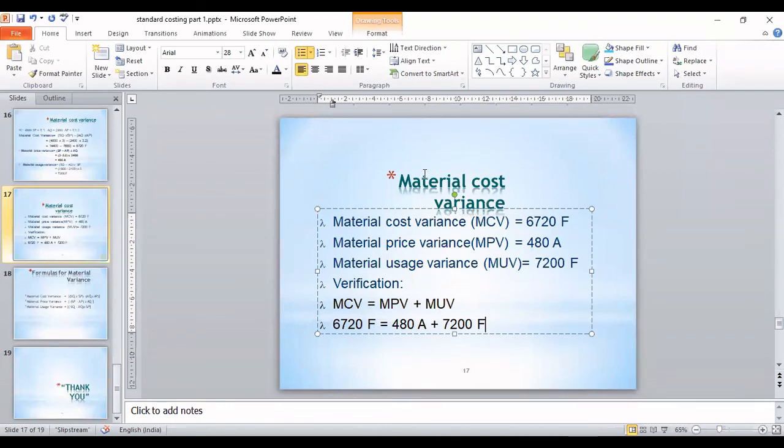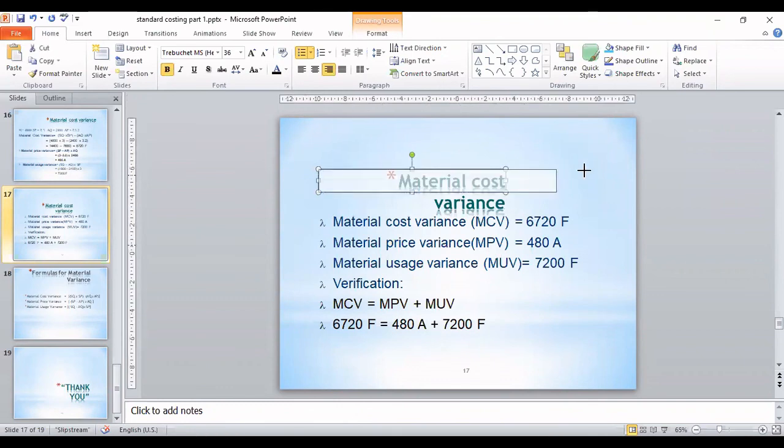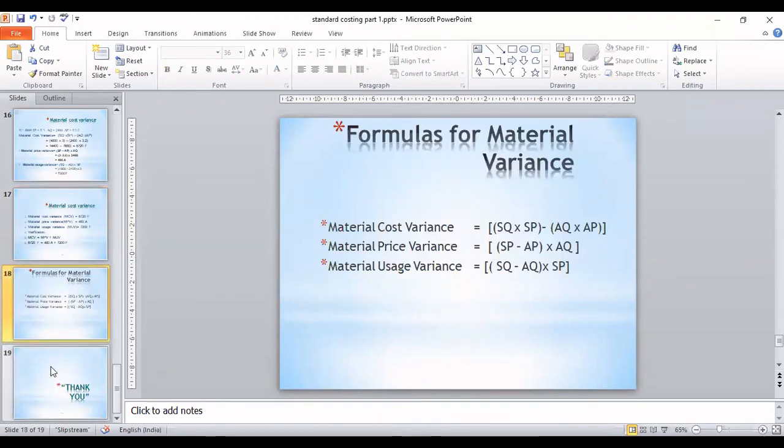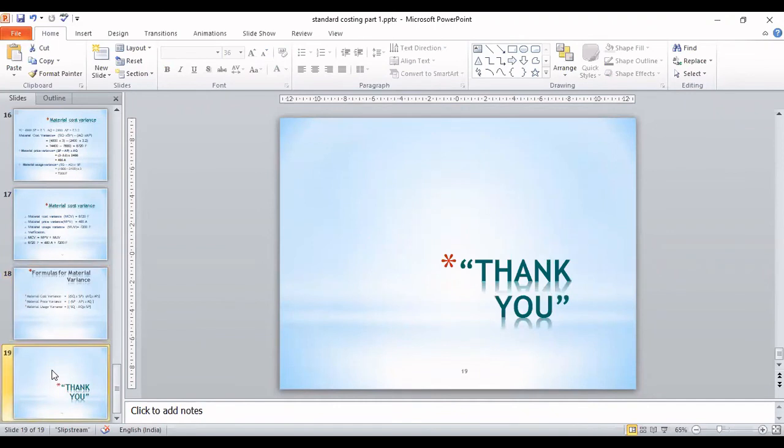Here, this is one of the easiest topics where we know whether our answer is right or not. There are two more variances: material mix variances, and in labor also there are mix variances. We'll take those up later. First, we'll understand the basics of material cost variance, then the basics of labor cost variance, then we'll go to material mix variance and labor mix variance. Quickly take the screenshot of the formulas. Today we have completed the first part, material cost variance. Thank you so much.